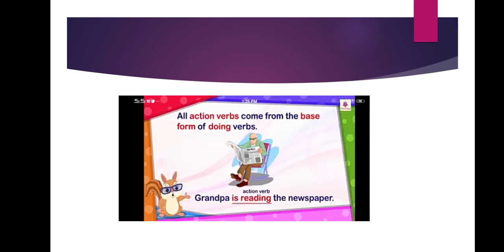You observe what all actions she does, and just mention them in your notebook. Got it? Let this be your homework for today's topic. All the activities your mother does, you note down, and you will know the actions they are doing. Sweeping, cleaning the house, cooking, whatever they do, just note it down in your